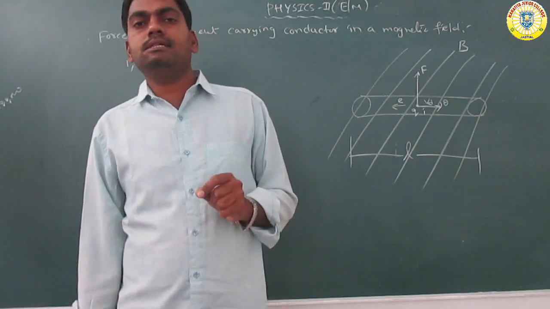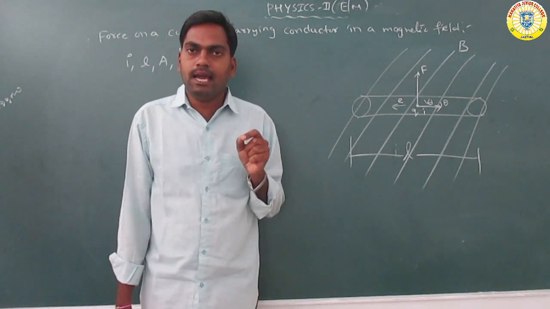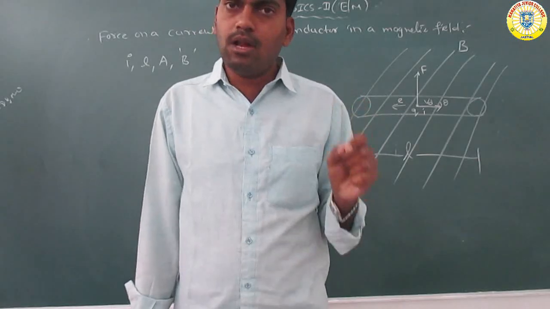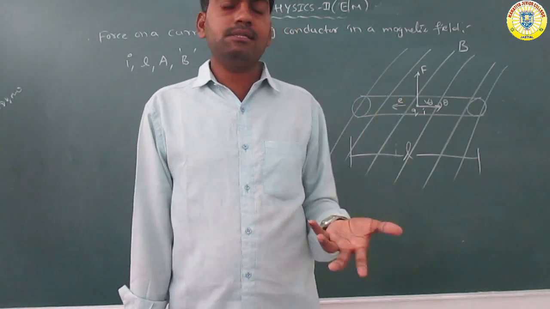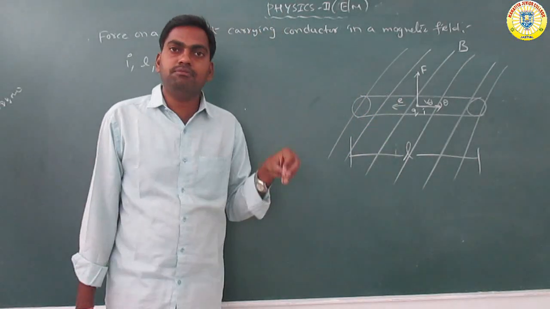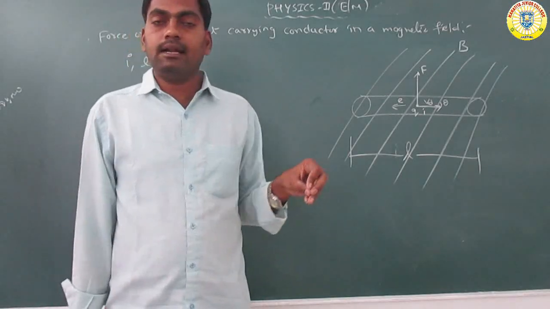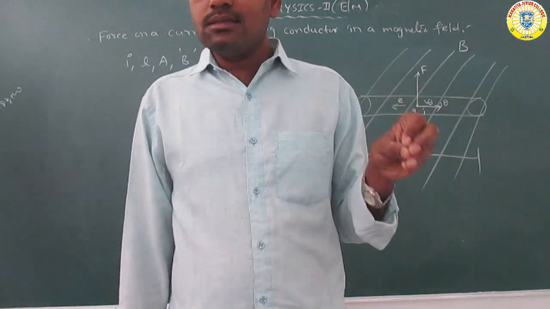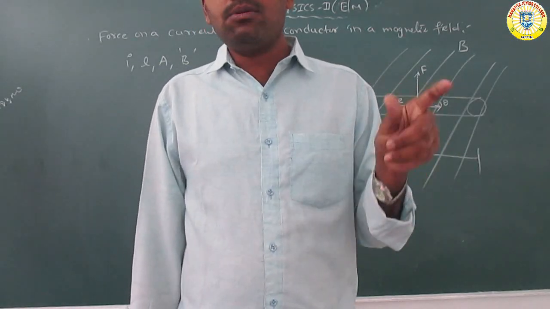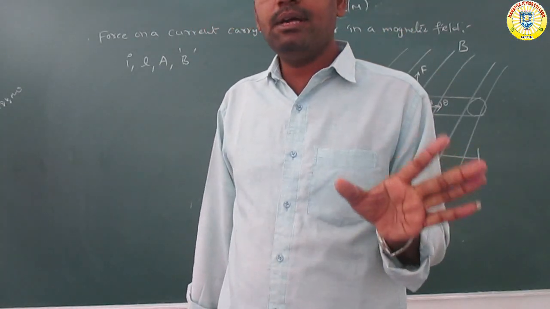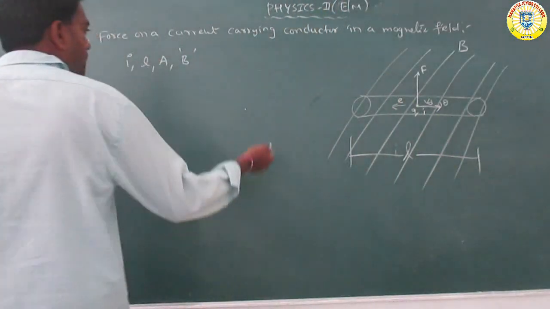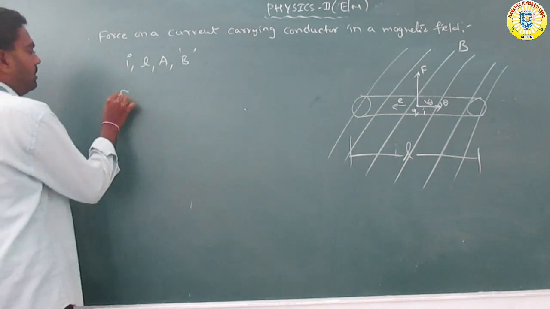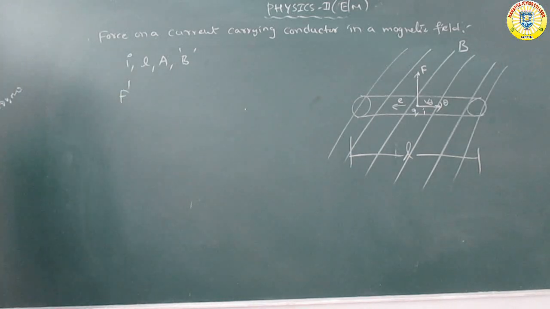The conductor is placed in the uniform magnetic field, and the electrons move with the drift velocity. So the force acts on the conductor in the uniform magnetic field.